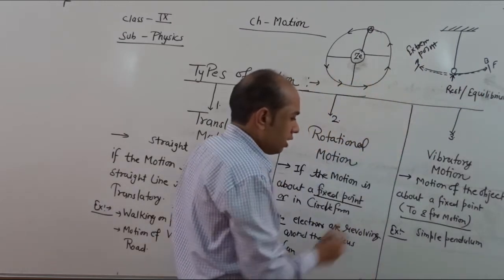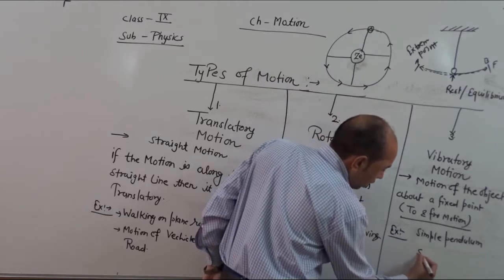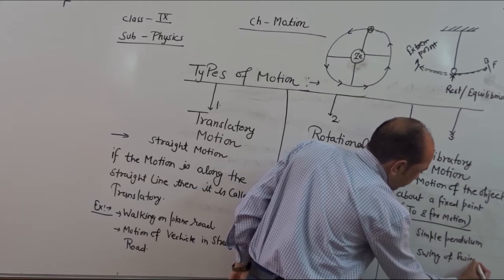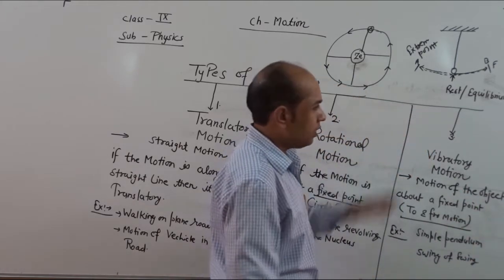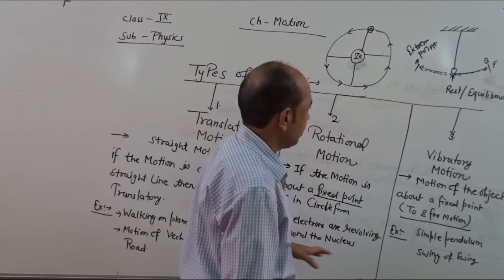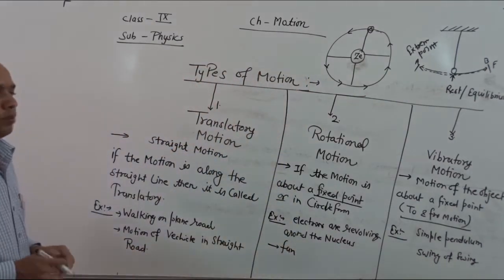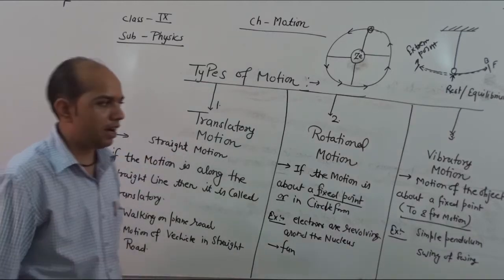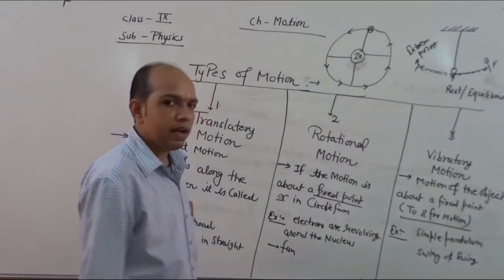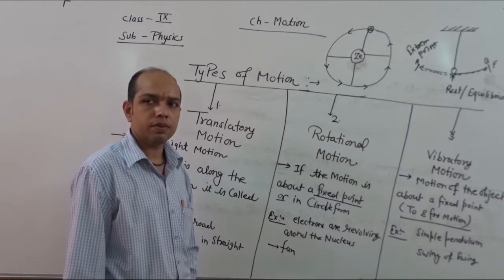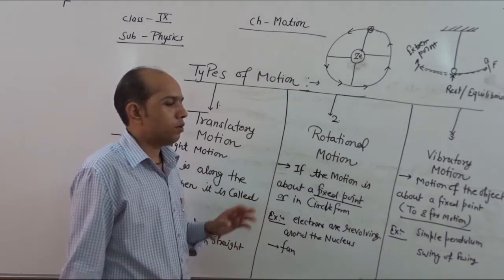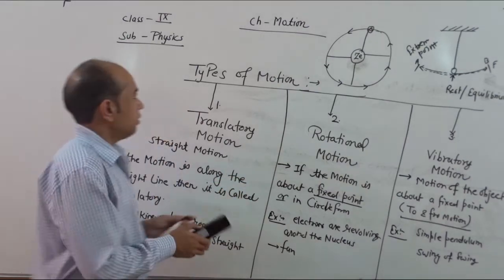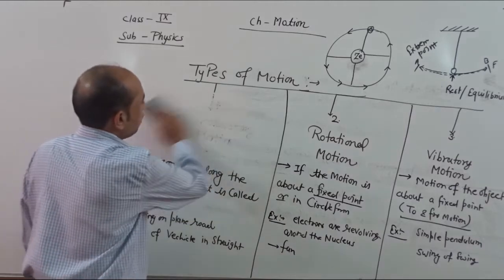One more example in our daily lives, swinging or swing. So in this situation again we see to and fro motion take place. So motion is described mainly in three ways: translatory, rotational and vibratory. Now any kind of motion, when we describe motion, it needs here a fixed point, or we can say reference point, in order to explain the motion.